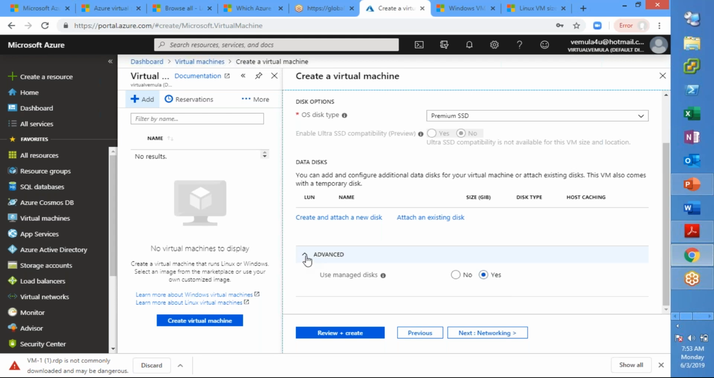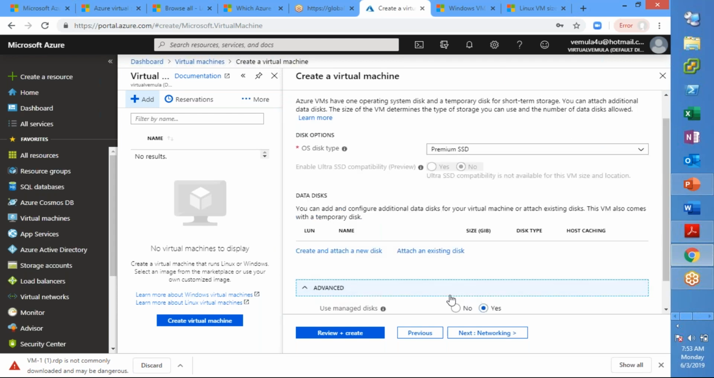Now the OS disk is standard SSD managed, which means that Azure itself will take care of the disk management. That's what we need to understand today. If you want additional disks, you can create and attach, or if you already have a disk readily available, you can attach it from here. Tomorrow we will see how to create an additional disk and attach it to the machine. We'll also see how to attach multiple network interface cards to the machine, as there could be a requirement. All those things tomorrow.